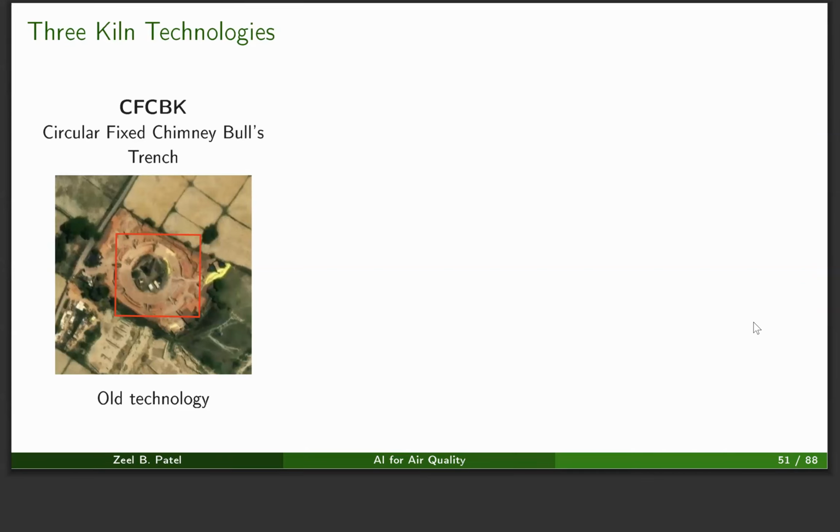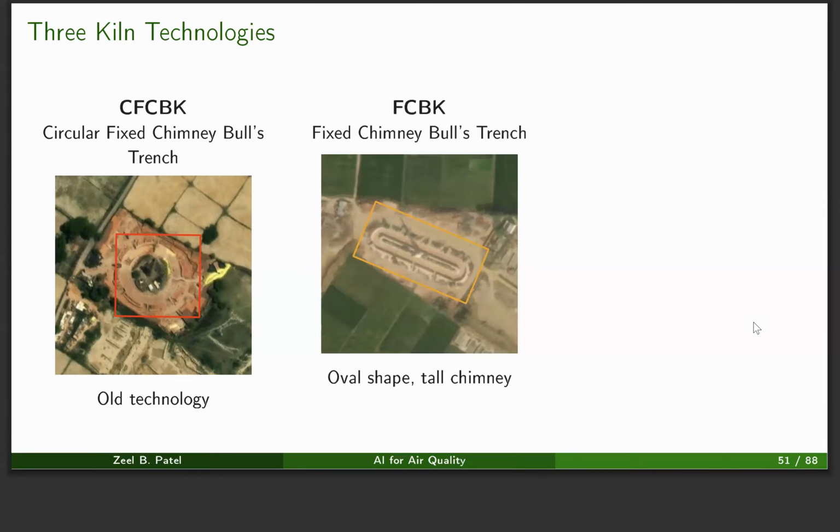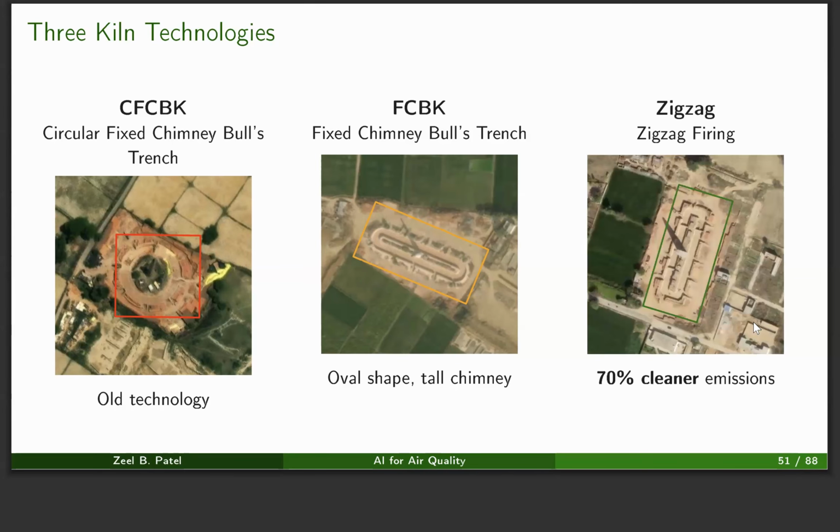Now, before going further, we will just look into the three major brick kiln technologies. The first one is called circular fixed chimney bull trench kiln, which was the old technology being used in India and other parts of Asia. Then there was an improved technology called FCBK, which just changed the shape of the brick kiln to an ovular shape. And then there is a much more efficient technology called zigzag, which provides up to 70% cleaner emissions.